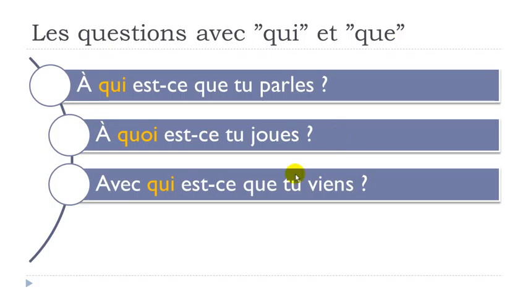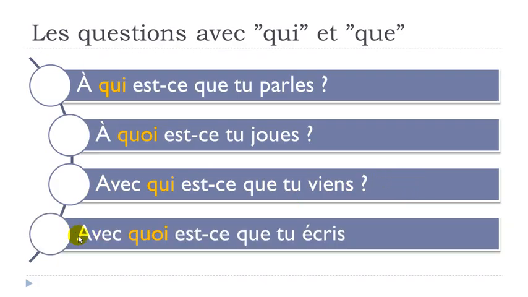Okay. Now, avec qui est-ce que tu viens? So venir is coming, avec, with, okay? Avec qui est-ce que tu viens? Avec quoi est-ce que tu écris? Écrire is to write, okay? Same thing, with, okay? And then it's exactly the same rule, remember, I told you that, que becomes quoi here. That's it. Avec quoi est-ce que tu écris?